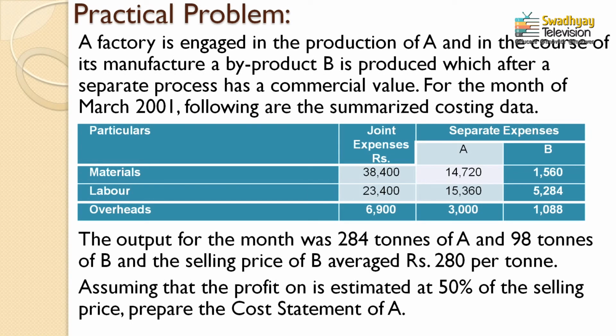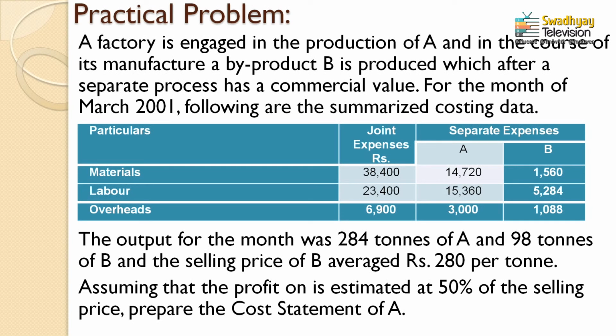See the question. Now, the question is very simple. Here the company is focusing on manufacturing product A. That means product A is the main product, or the main manufacturing concern. The manufacturing unit has a concern to manufacture product A only, but in the course of its manufacture a byproduct B also comes along with A. This is what is mentioned in the first paragraph.